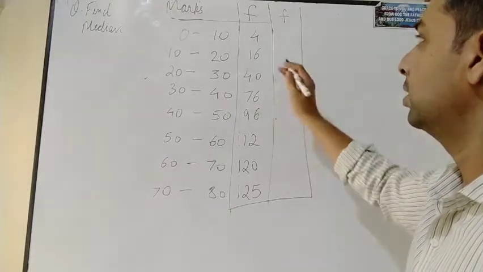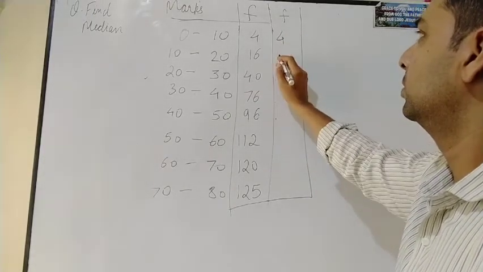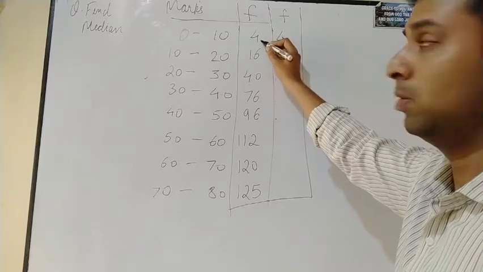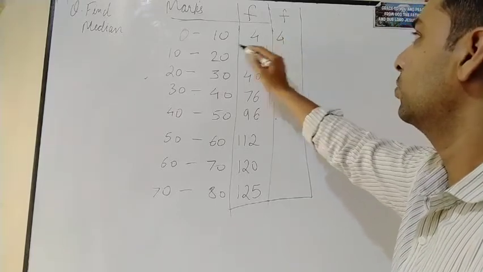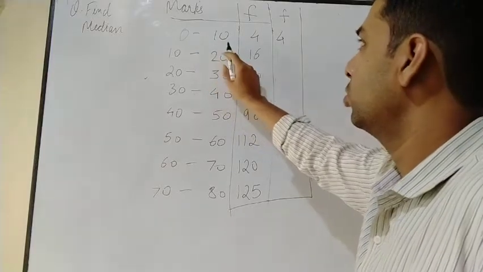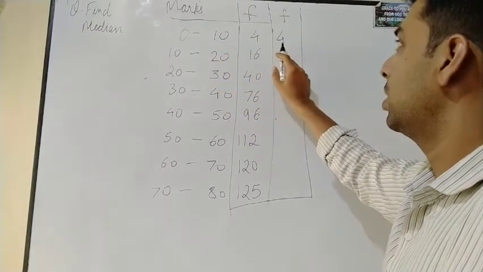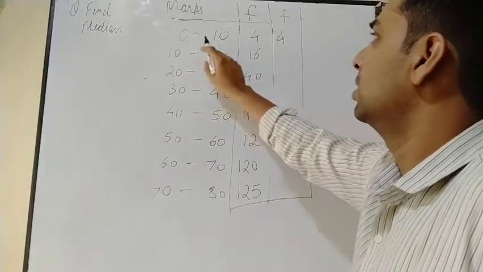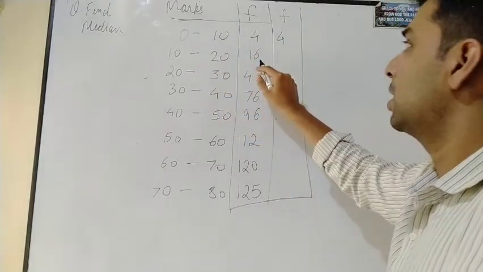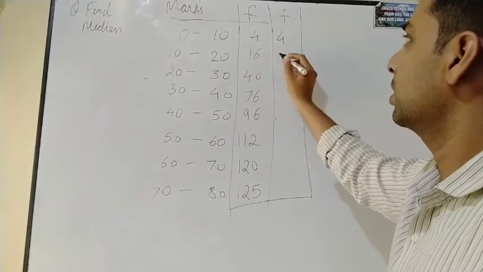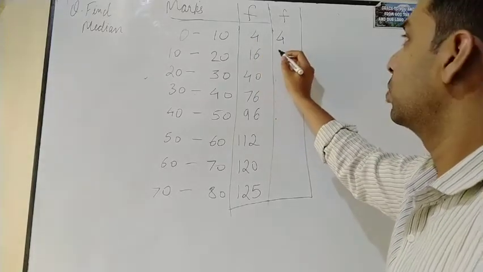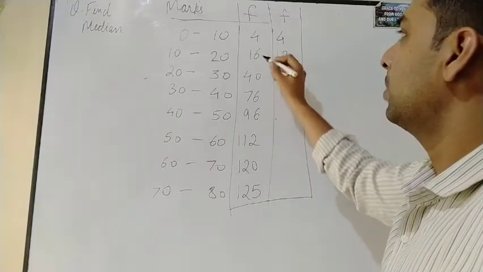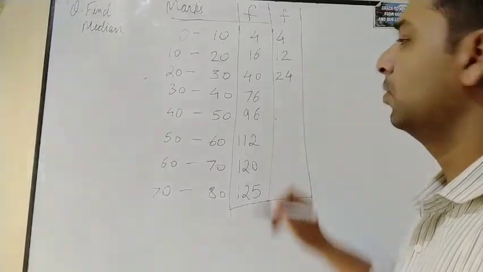So how to calculate it? We write 4, the first figure will come as it is, then 16 minus 4. Why are we doing this? In 0 to 10 there were already 4, so there will be no difference. But in 10 to 20, the value of 0 to 10 is also included. That's why we are subtracting, so it will be 16 minus 4, which is 12. Then 40 minus 16, this is going to be 24.